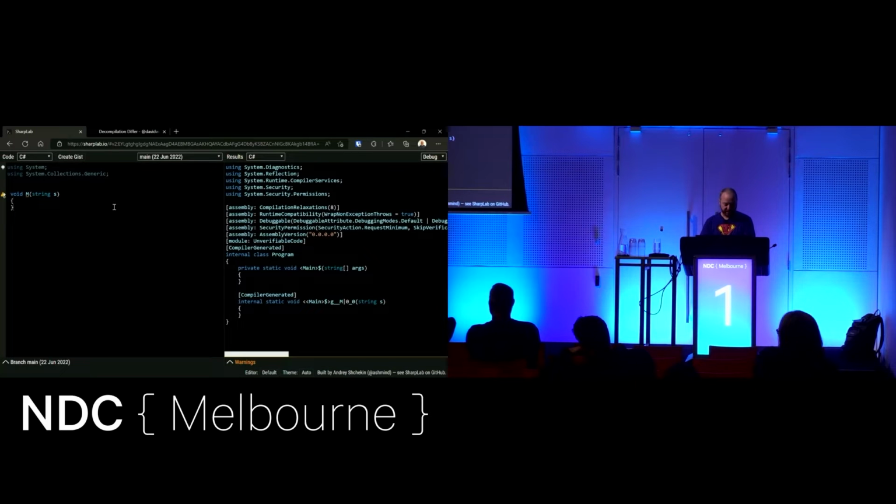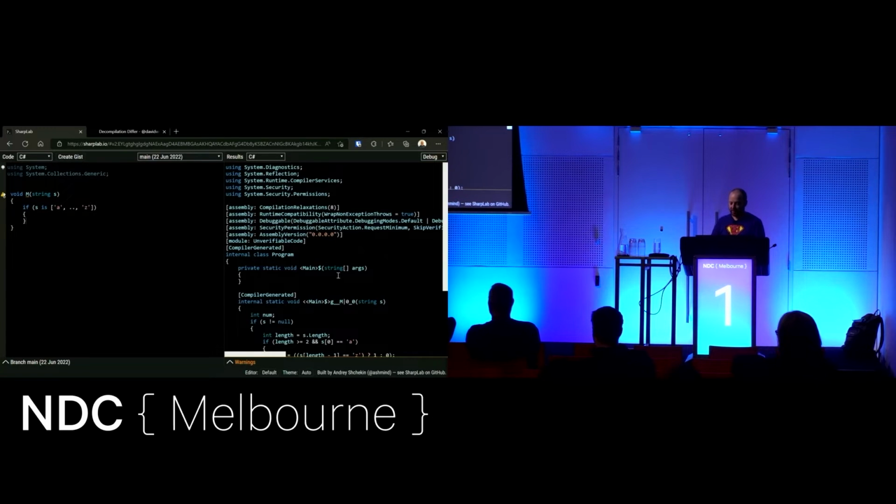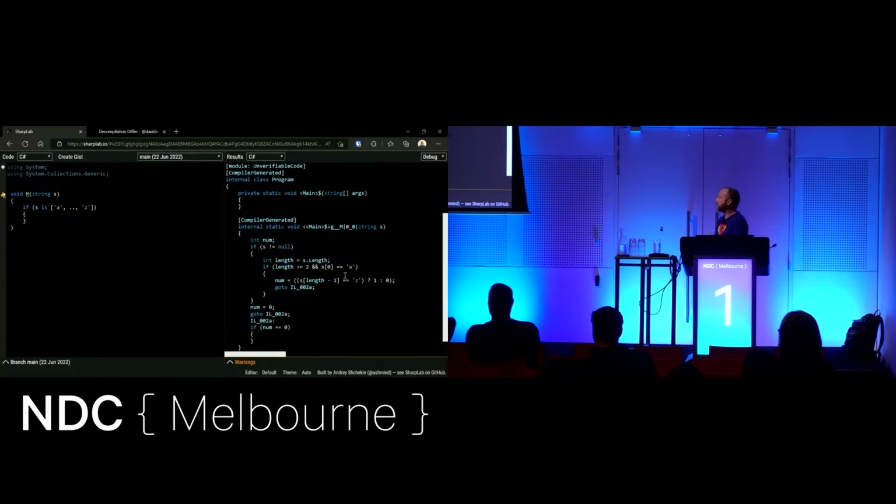So with a string, which you can sort of treat as a char array, I can do my A, ... Z. And so we can see on the right what the compiler is actually doing. The first thing it's doing is a length check, right? We've specified 2 elements, so we know it has to be at least 2. Notice it's greater than or equal to 2, not 3, so the middle could be empty, right? And then we're checking if it starts with A.